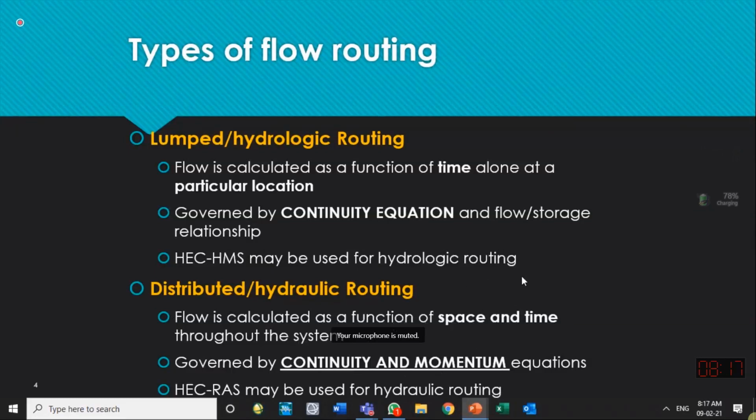We use continuity and momentum equations in distributed routing, and we use the continuity equation and another kind of equation, we call the flow or storage relationship, in the case of lumped routing. We will be teaching you this distributed routing in the subject of hydraulics next semester maybe, or you have studied it. Next semester is the 7th semester, and this hydrologic routing we are teaching you today.